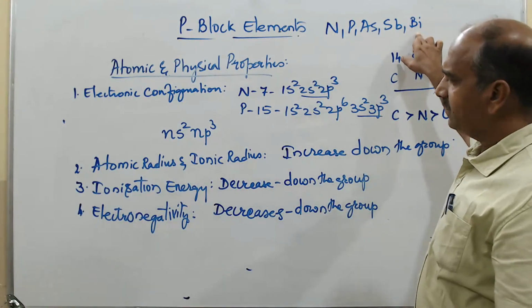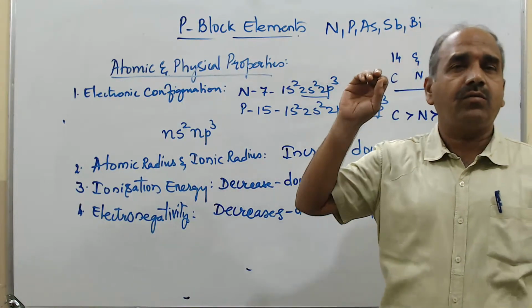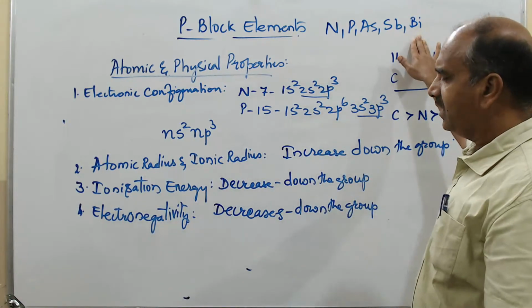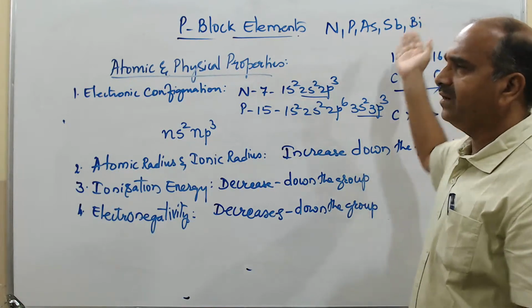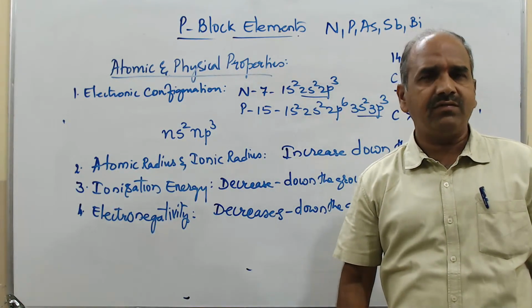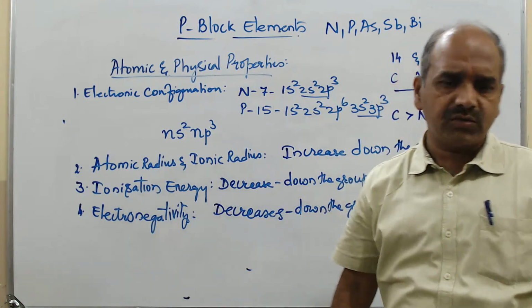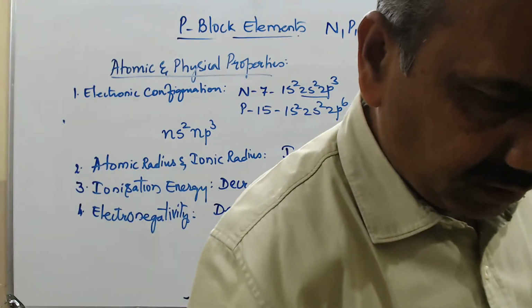So, bismuth, if you take, it is a strong electropositive element. It's almost a metal, and it will be giving away the electron more easily. So the electronegativity character is going to be decreasing there.